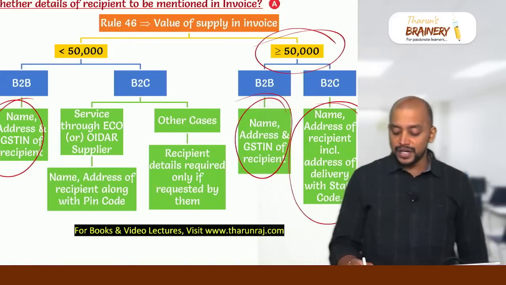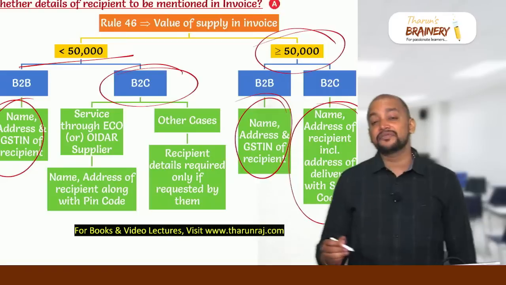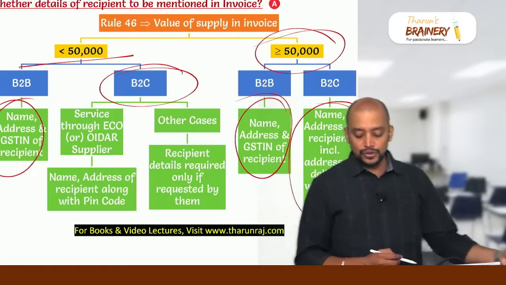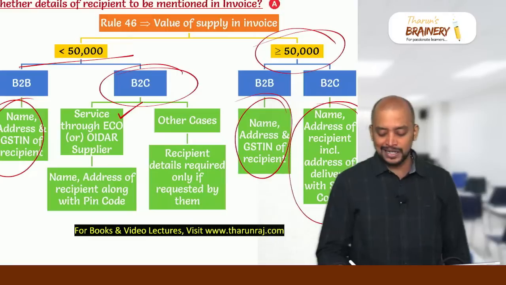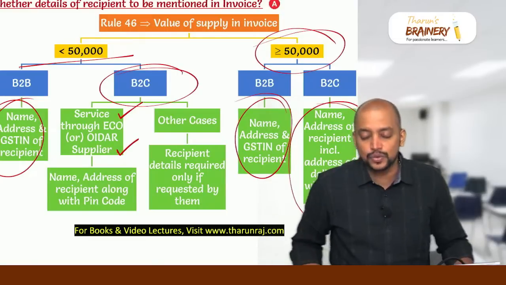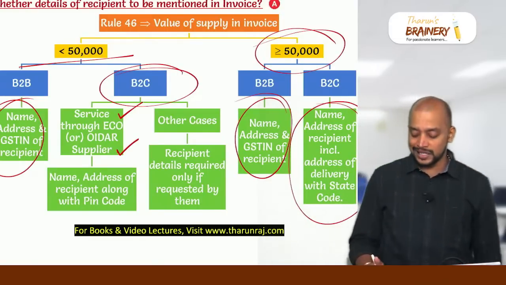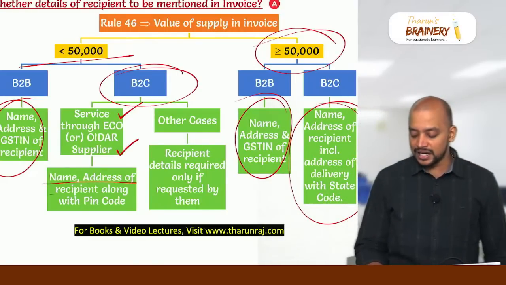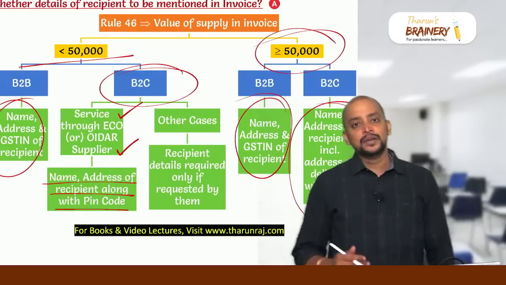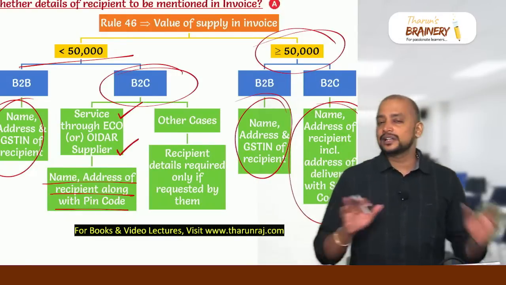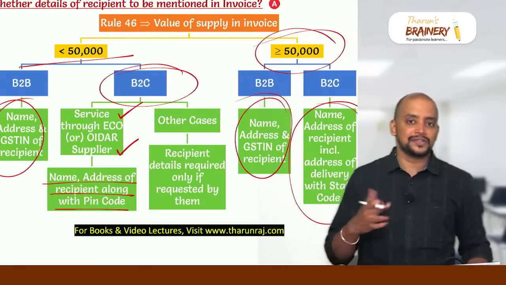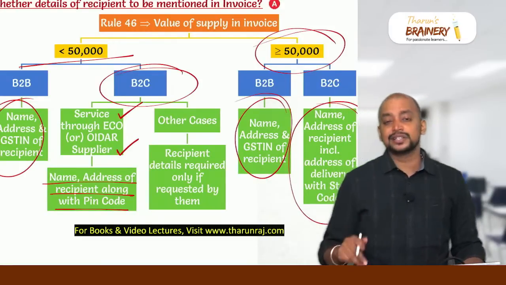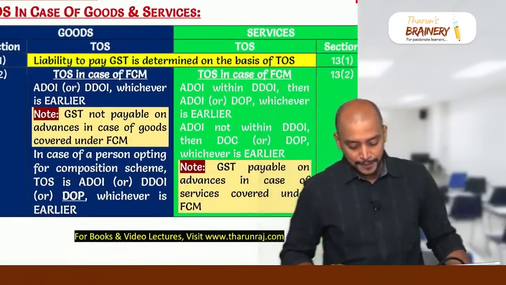But in case of B2C, where the value is less than 50,000, in case of two services, that is supply of services through e-commerce operator and OIDR services, OIDR supplier, in these two cases, they need to enter the name, address of recipient along with PIN code. But in other cases, recipient details are not required to be entered. Only if the recipient is asking, they need to enter the details of the recipient, otherwise not required. So this is an amendment and this point can be tested.